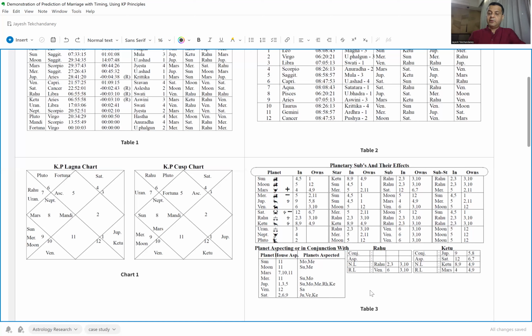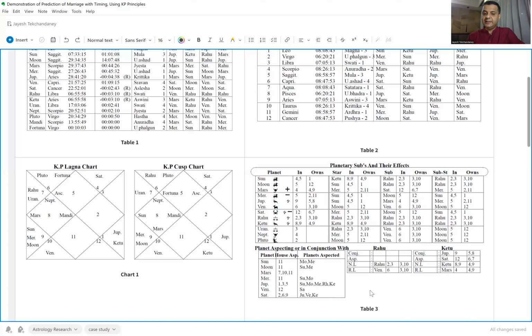Another word which I would like to bring to the attention of anybody watching this video: it is important to have the fundamental principles of KP astrology understood. That is how you will be able to interpret. The objective of this video is to demonstrate how, using KP principles, the exact date and timing, the promise of marriage can be established. And this is a very good example.